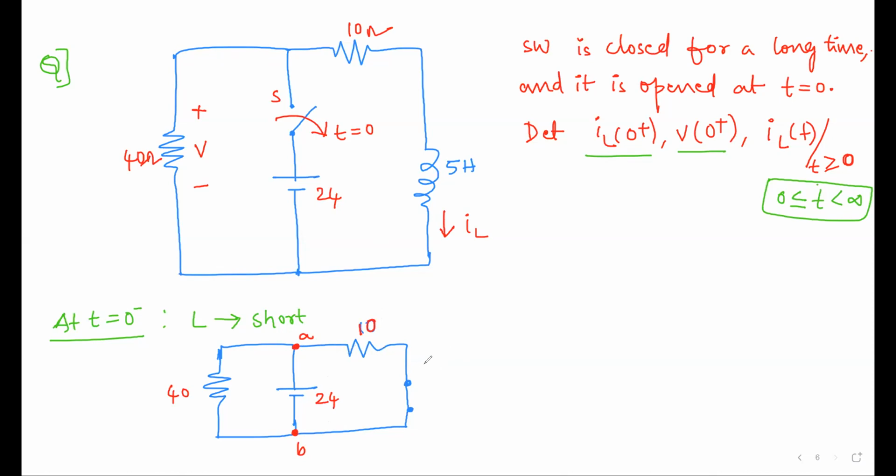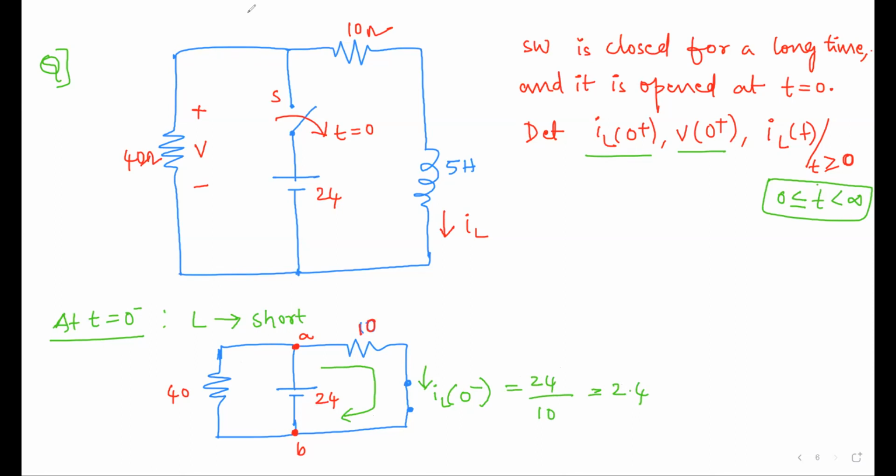Now what do we want? The IL current at the time instant 0 minus, so you can treat it as IL of 0 minus. It is flowing through the inductor, so we should find the current flowing through this branch. It is directly across the 24 volt voltage source. So IL of 0 minus is equal to 24 divided by 10, so how much? 2.4. We will also find the voltage across the 40 ohm.